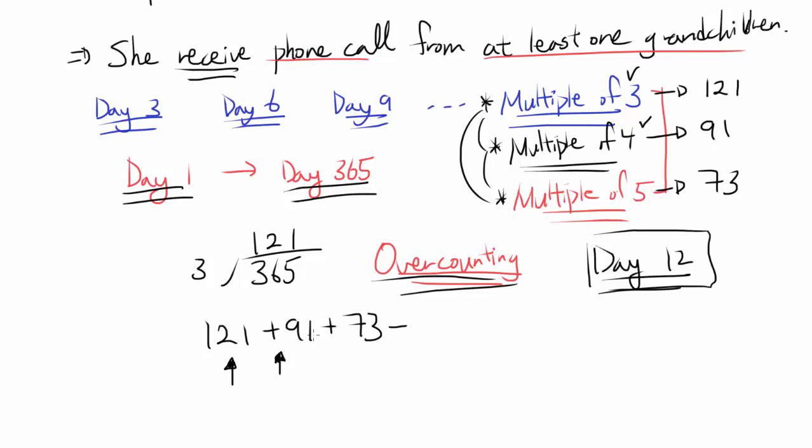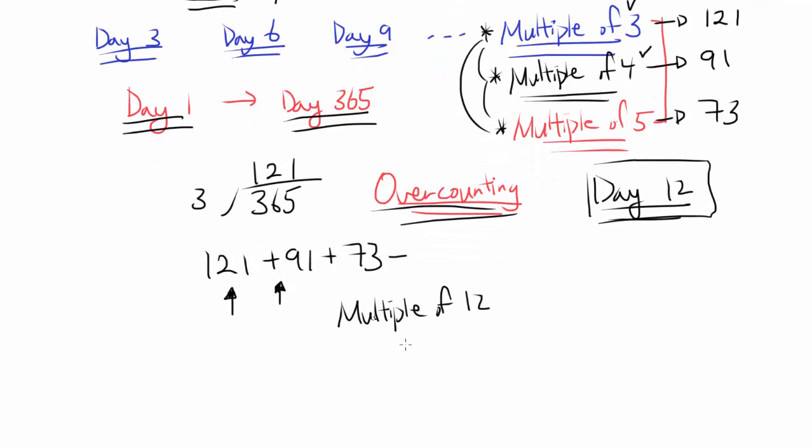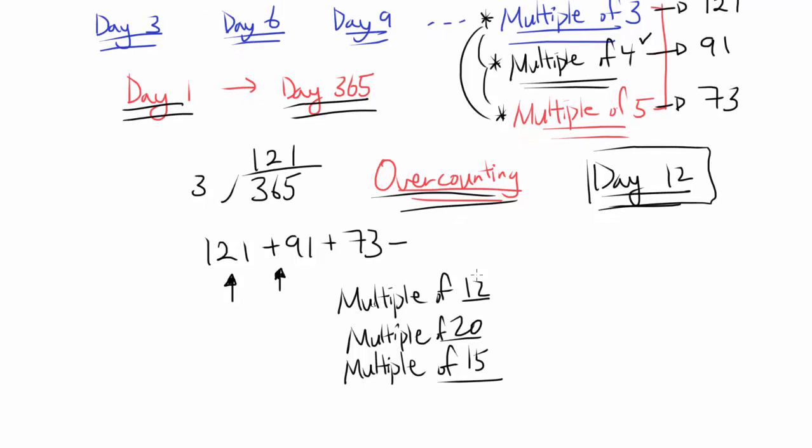So to stop us from overcounting and get back to what the value is supposed to be, we can start subtracting things. So we can subtract multiples of 12, which are multiples of 3 and 4 at the same time. We can subtract the number of values that are multiples of 20, 4 and 5 at the same time. And we can subtract the values that are multiples of 15, 3 and 5 at the same time, because each of these values, the multiples of 12, 20, or 15, are being counted twice. So we have to subtract them. Now there's one more case we have to address, but I'm going to get to it soon enough.